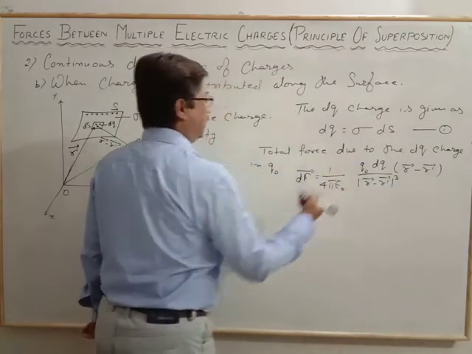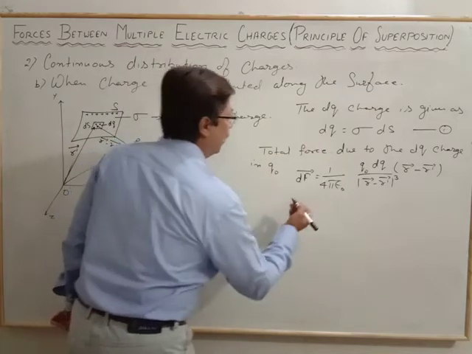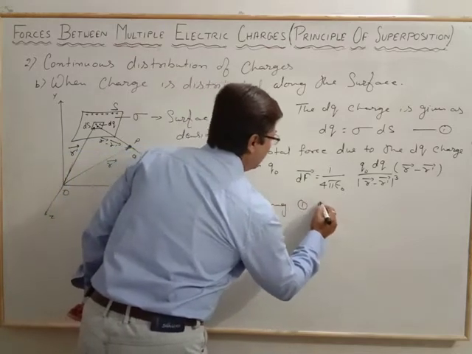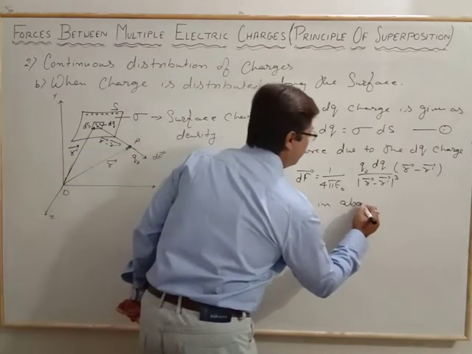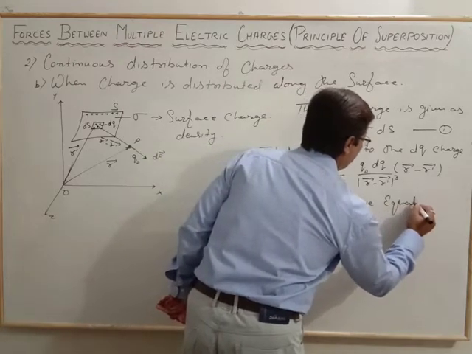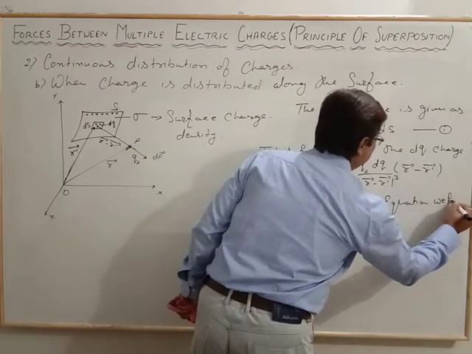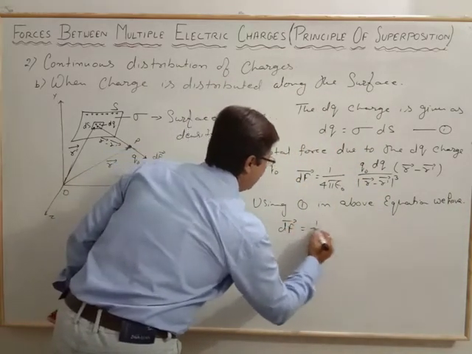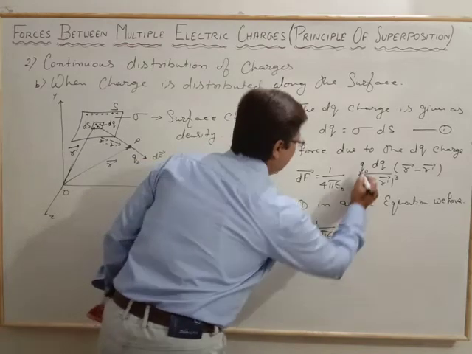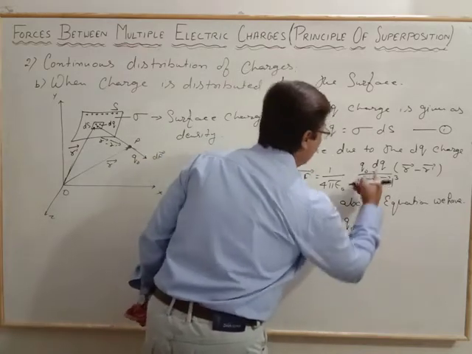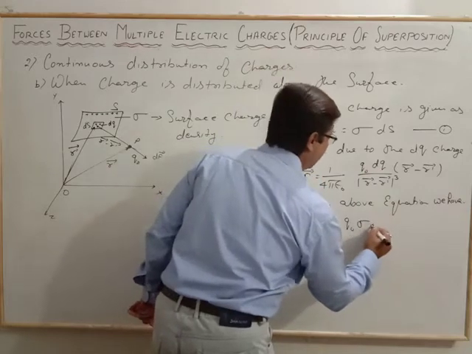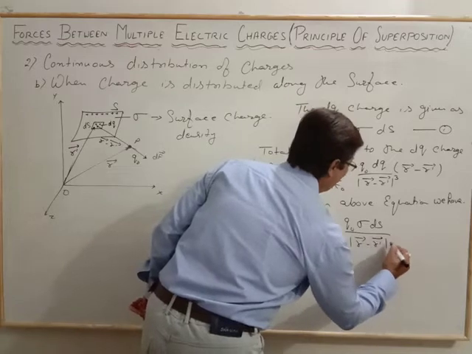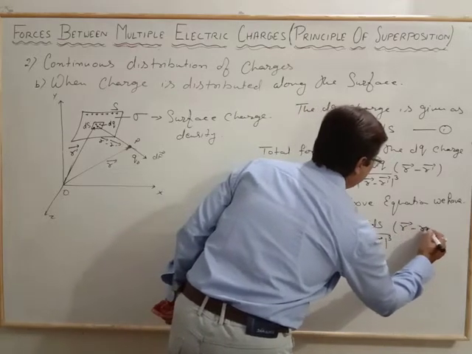Now substituting 1 in the above equation, we have df is equal to 1 by 4 pi epsilon naught, and in place of dq we write sigma ds, over the magnitude of r vector minus r dash vector whole cube, times r vector minus r dash vector.